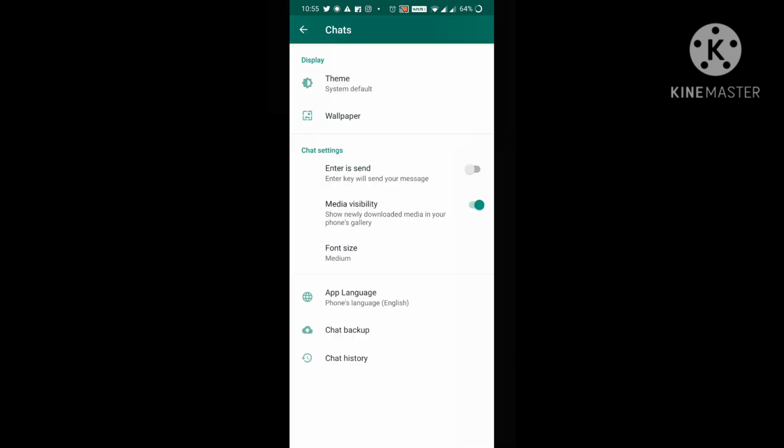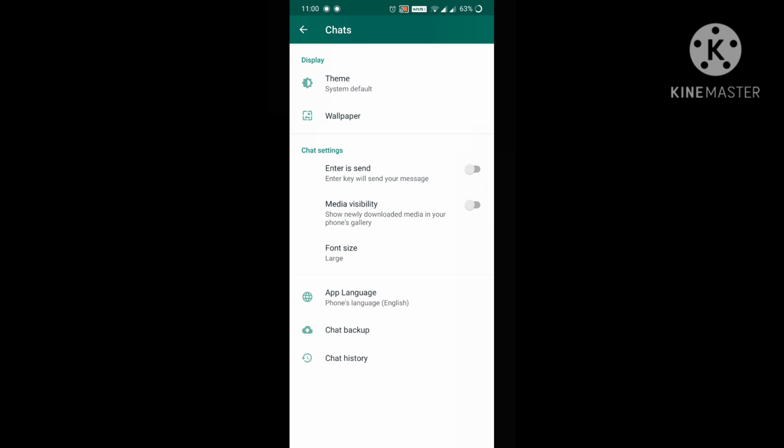Next, media visibility. If I turn off this one, the WhatsApp images or videos will not be downloaded into my gallery. If I turn on this, the images or videos in WhatsApp will be automatically downloaded into my gallery. Usually I turn this off so that the gallery will not be piled up with WhatsApp photos or images.